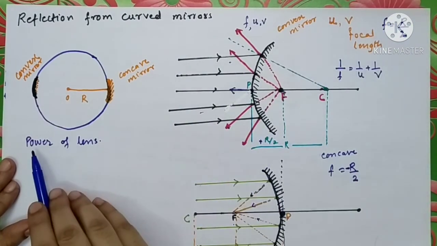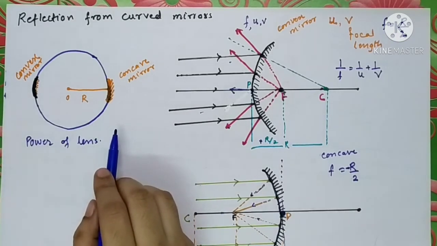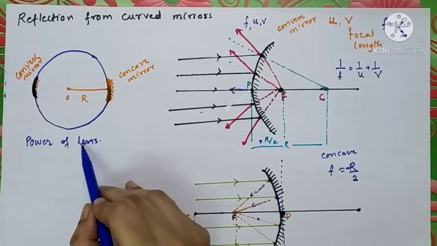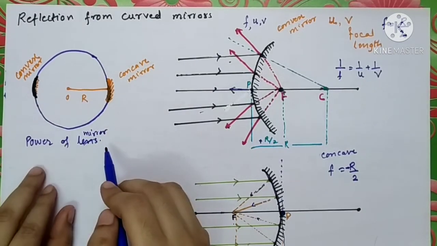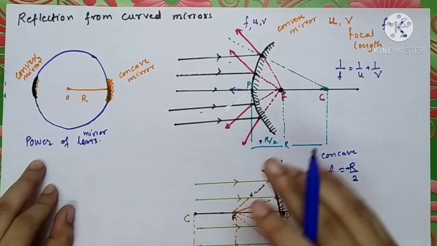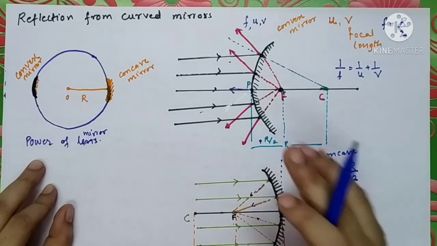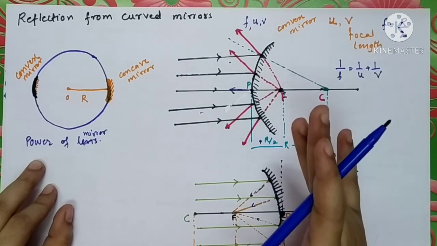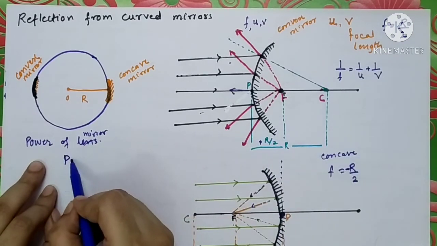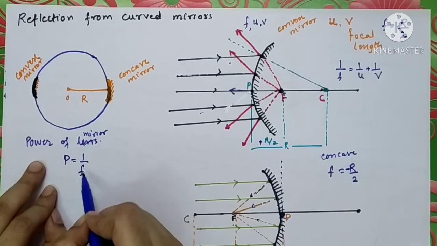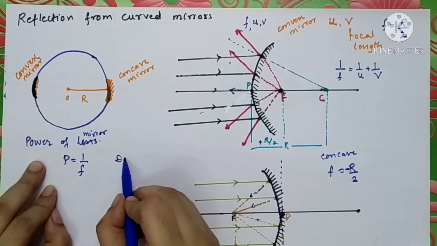So now let us study power. Power of lens is nothing but the ability of, sorry, not lens, it is a mirror. We are studying mirror now. So power of mirror is nothing but the ability of a mirror of converging and diverging the beam of light. So this power is actually the reciprocal of focal length, and its unit is diopter.